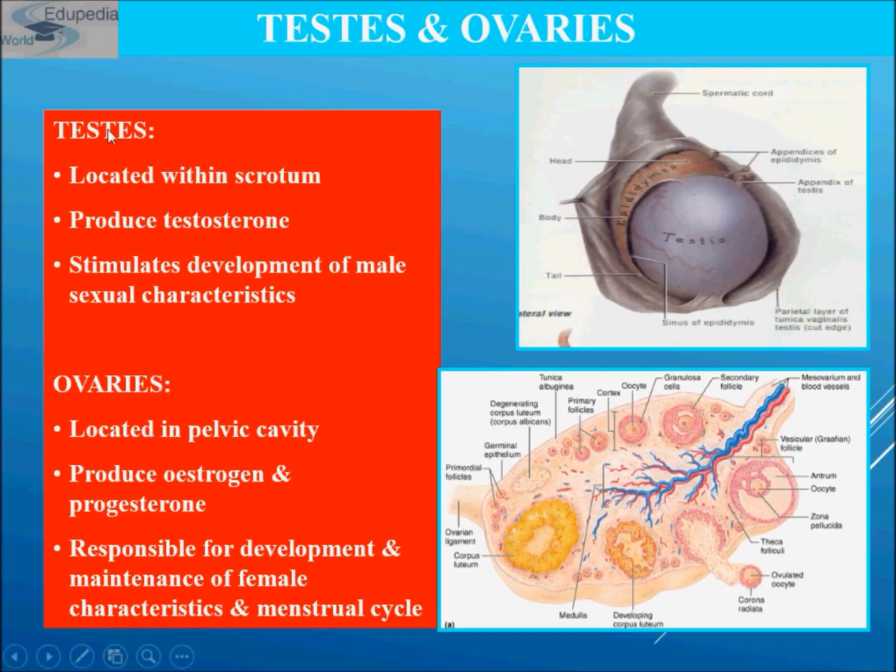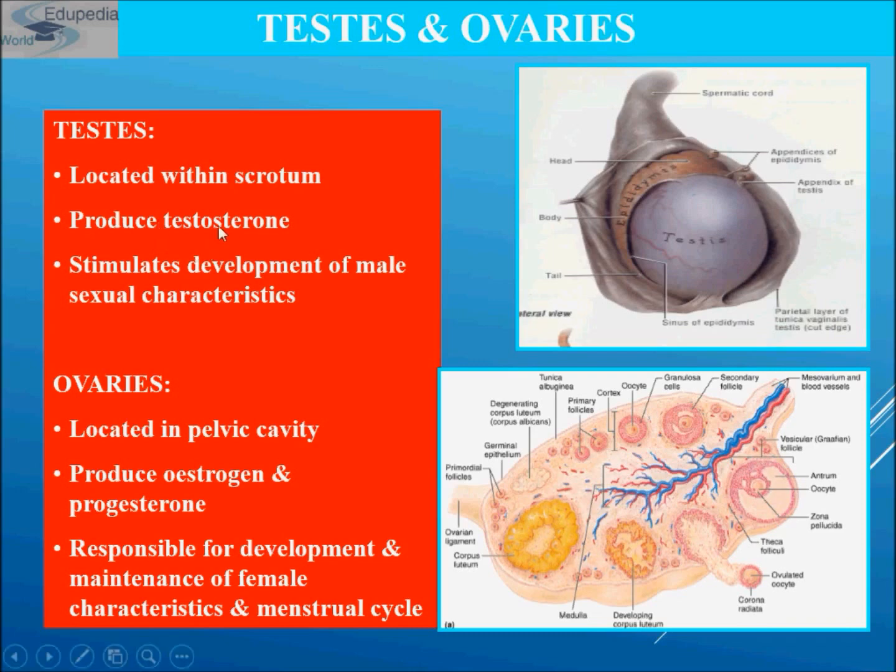We'll be studying about testes in this section of the presentation, and in my next section we'll study about the ovaries. So first we have to study testis. It is located within scrotum and it produces a hormone known as testosterone.